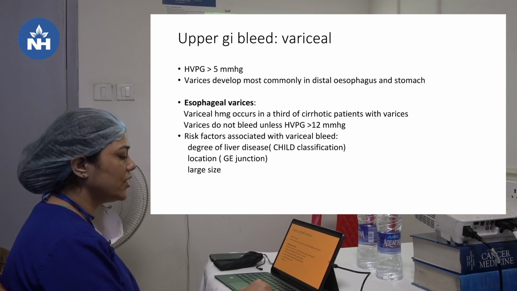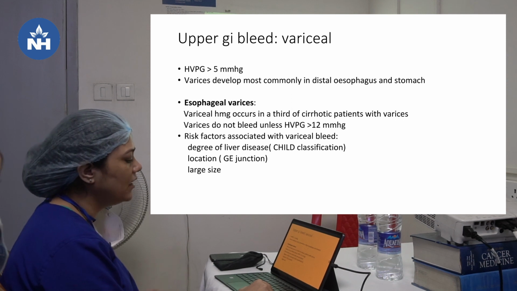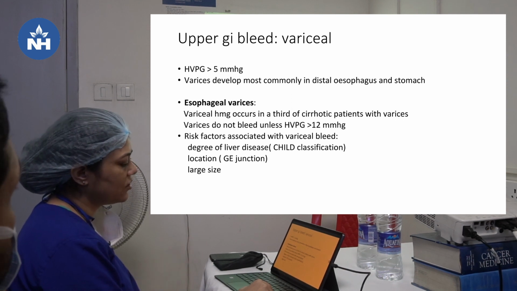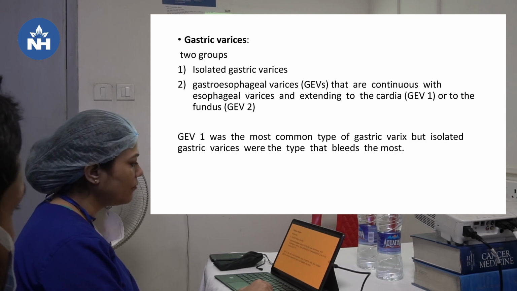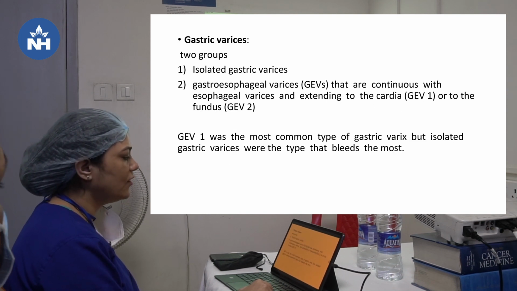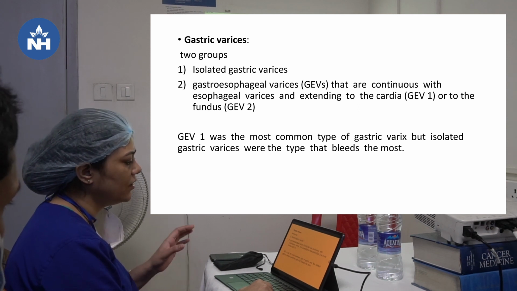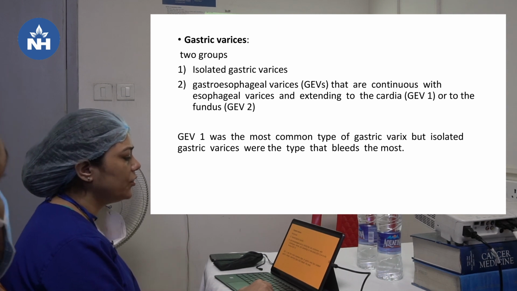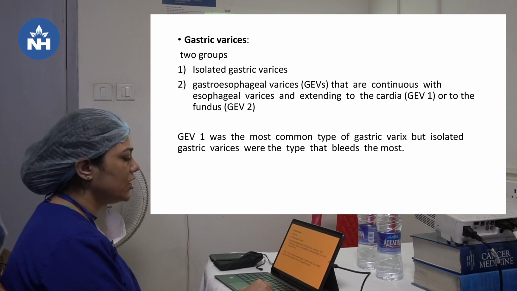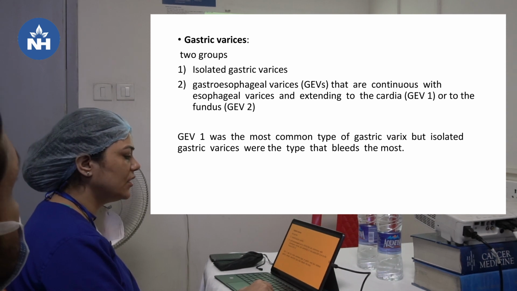And the risk factors associated with variceal bleed are degree of liver disease, Child classification, higher grade, location, most common is gastroesophageal junction, and if the size is large. Gastric varices are of two groups: isolated gastric varices and gastroesophageal varices that are continuous with the esophageal varices and extending to the cardia, type 1, or to the fundus, type 2. So GEV1 was the more common type of gastric varix, but isolated gastric varices were the type that bleeds the most.